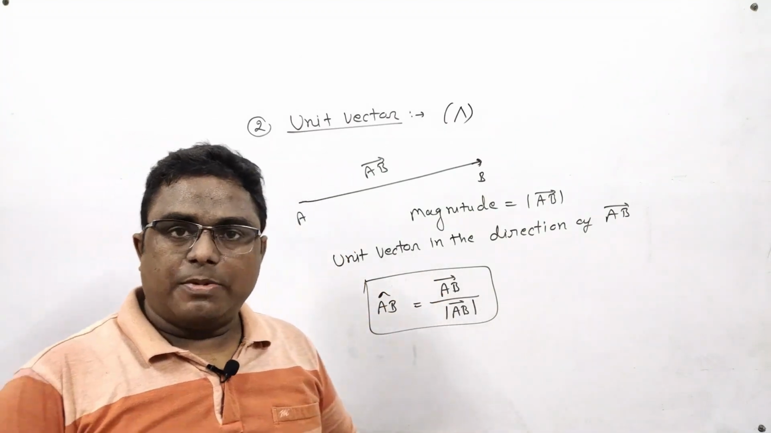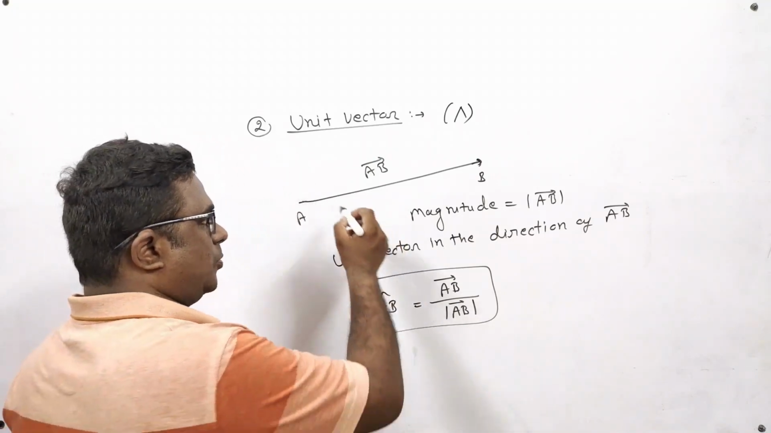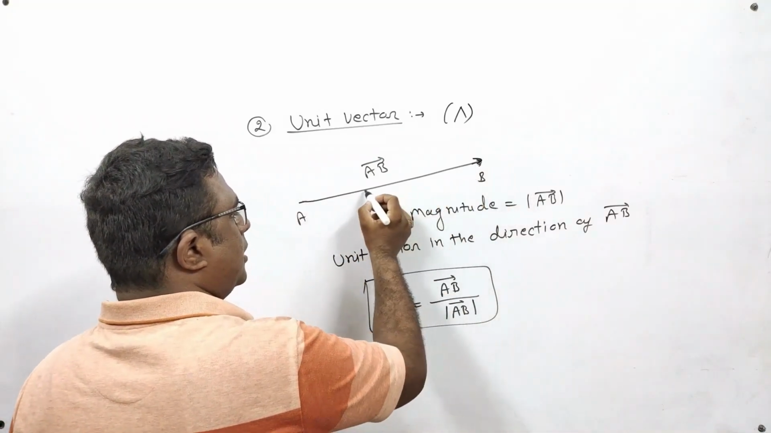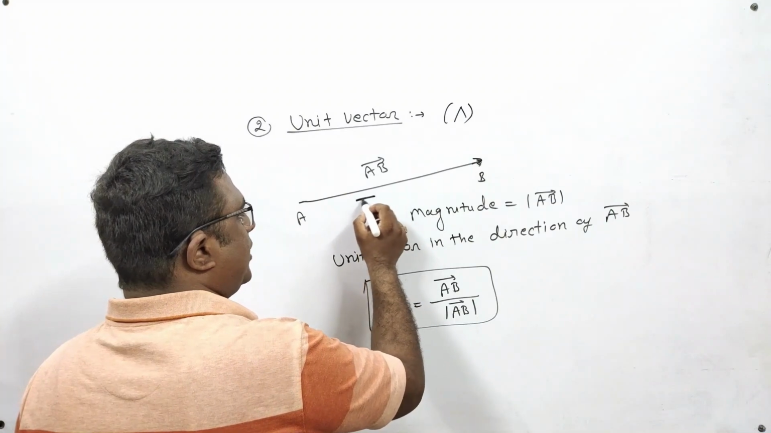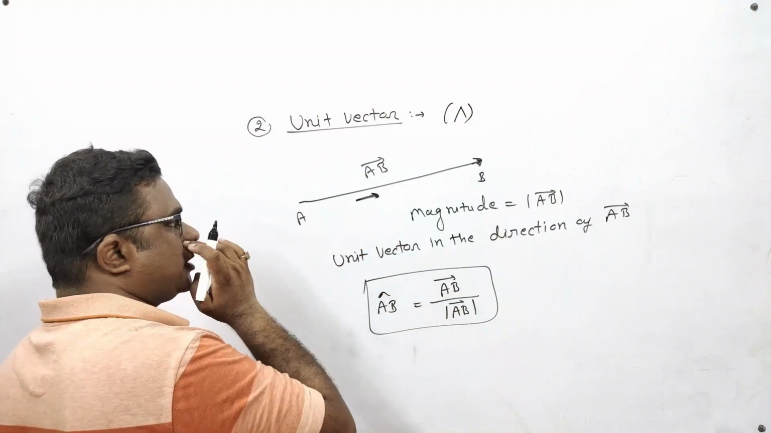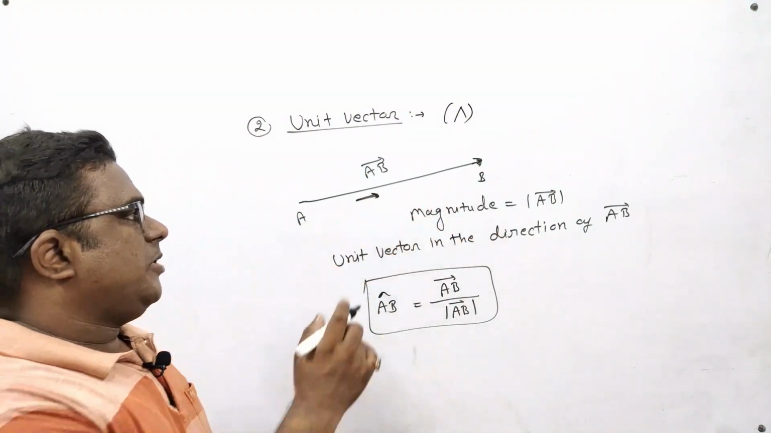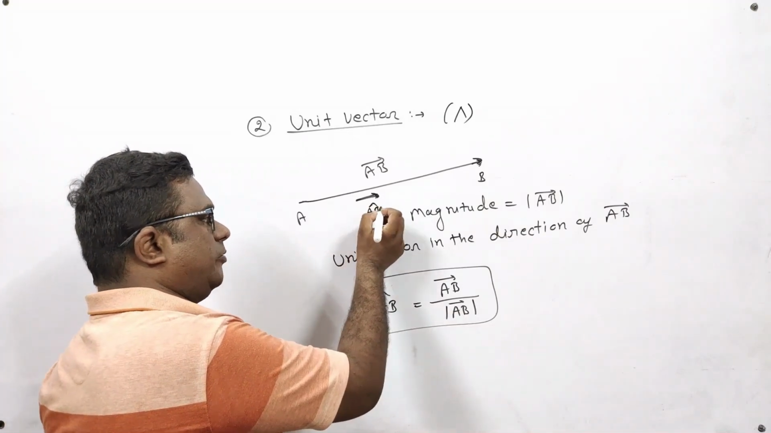And what is AB cap? AB cap is a unit vector in the direction of AB vector. Suppose this was our AB vector, then you can say AB cap is something like this. AB cap will have the same direction as AB vector, but the magnitude of AB cap will be only 1 unit.